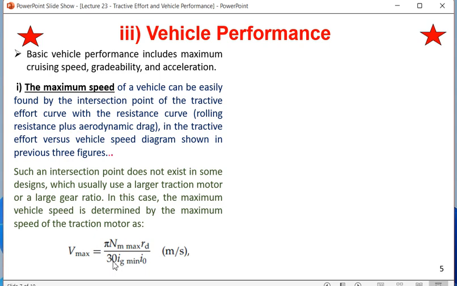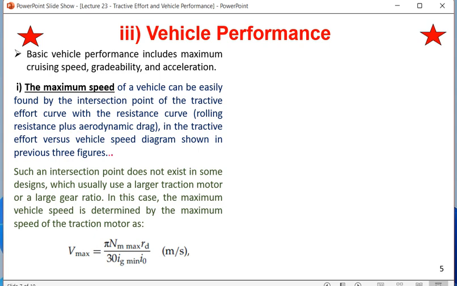So what we can change is the rotation of the motor, that is n in rpm, and we can change ig. Ig is the gear ratio of the vehicle. If it is a multi-speed transmission, ig can be changed. If it is a single gear transmission, in that case ig is fixed. So ig can be changed only in the case of multi-gear transmission.